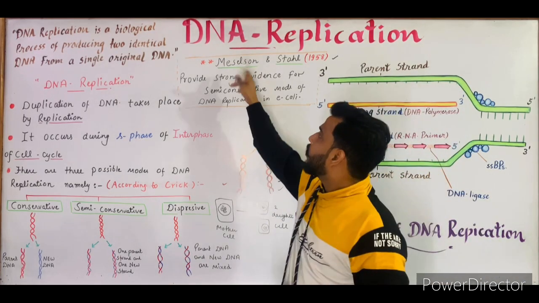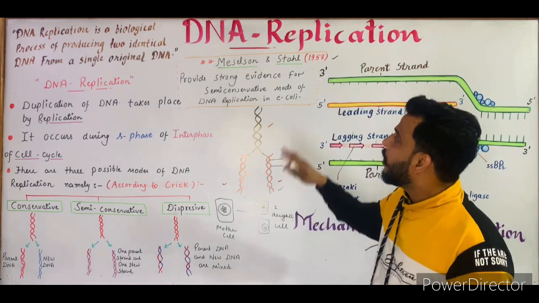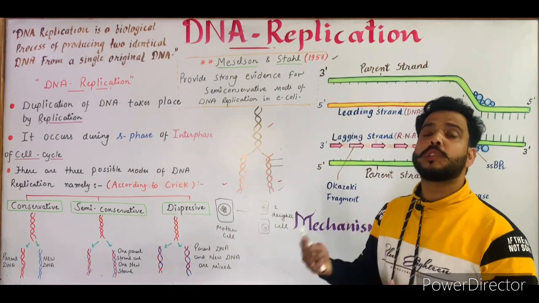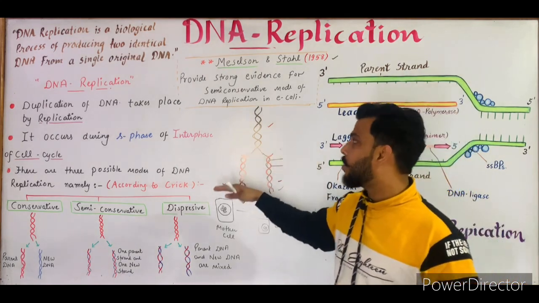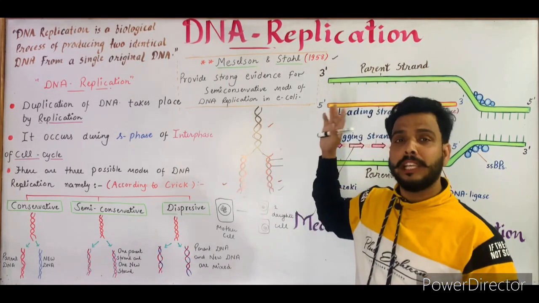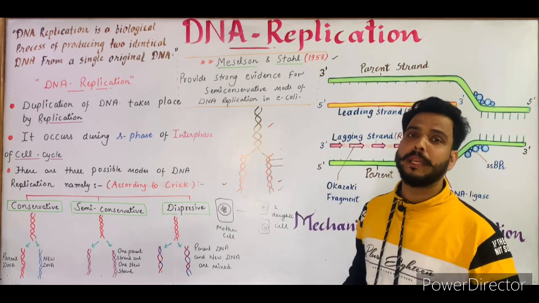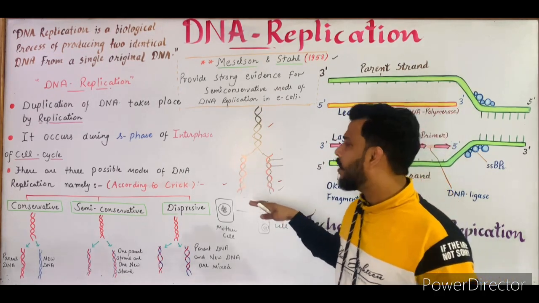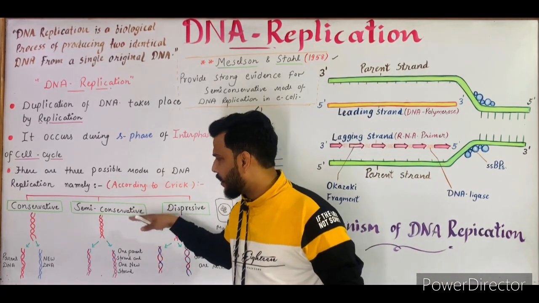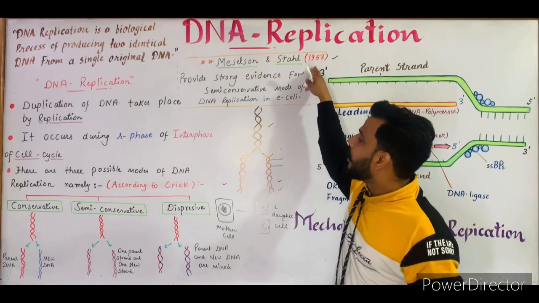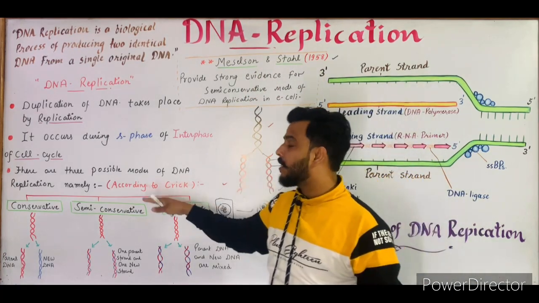After that, there are two important names, the scientists Meselson and Stahl. In 1958, they provided strong evidence on the basis of their experiment on E. coli bacteria that the replication of DNA is semi-conservative. According to Crick, there are three possibilities: conservative, semi-conservative and dispersive. But according to Meselson and Stahl, the replication of DNA is semi-conservative.